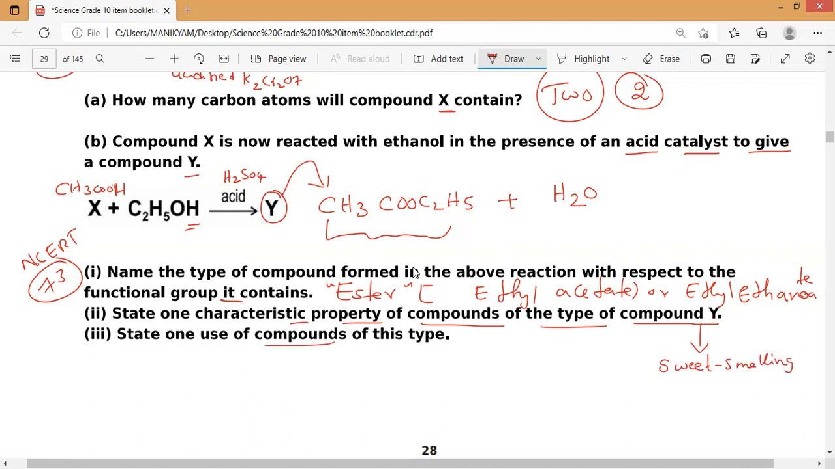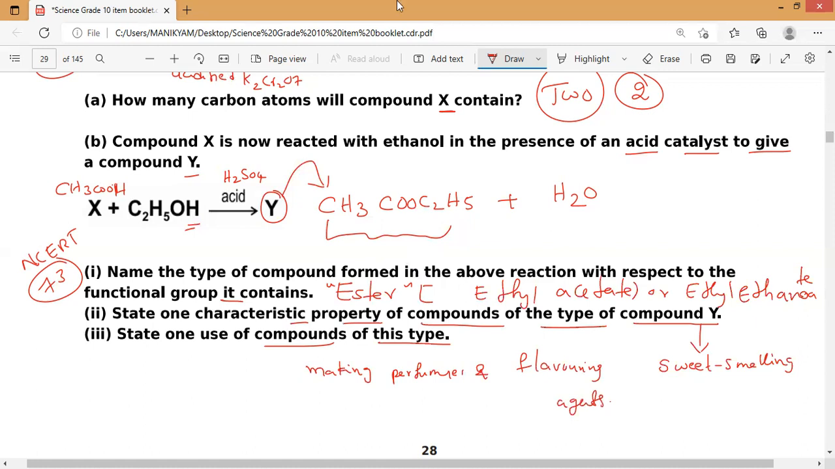Next, state one use of compounds of this type. The same paragraph we can find this, as it is a sweet smelling substance. These are used in making perfumes, and they're asking only one, you can write two, and flavoring agents.